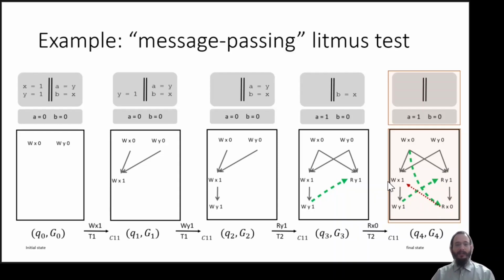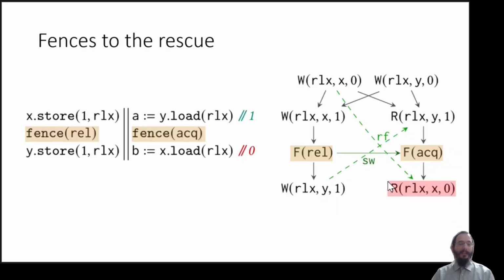Now, since we don't have synchronization, we cannot reason about programs and we cannot program. So in order to restore correctness, we have the use of fences, and by adding a fence release here between the two stores and a fence acquire between both loads, we forbid this behavior of reading 0 for x, since these two fences introduce synchronization between the threads, and therefore this graph is not C11 consistent, since we cannot read the value 0 for x after we had synchronization.